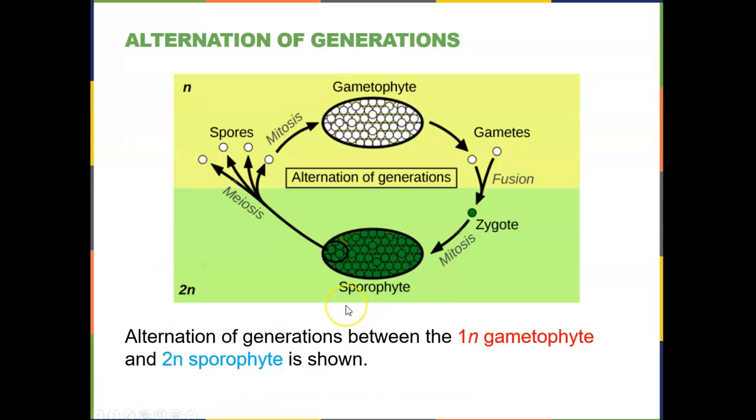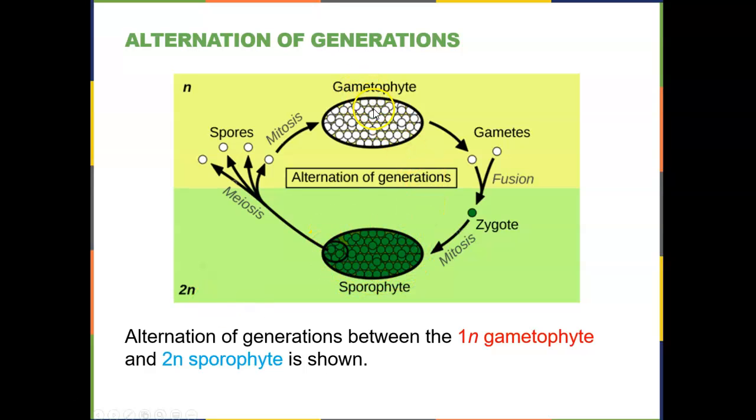So here's a diagram from the text which further demonstrates this process. You notice here that there's a gametophyte, which has a single copy of every chromosome, but it's multicellular. It's not just a single cell. And there is a sporophyte, which is diploid, but it's also multicellular.